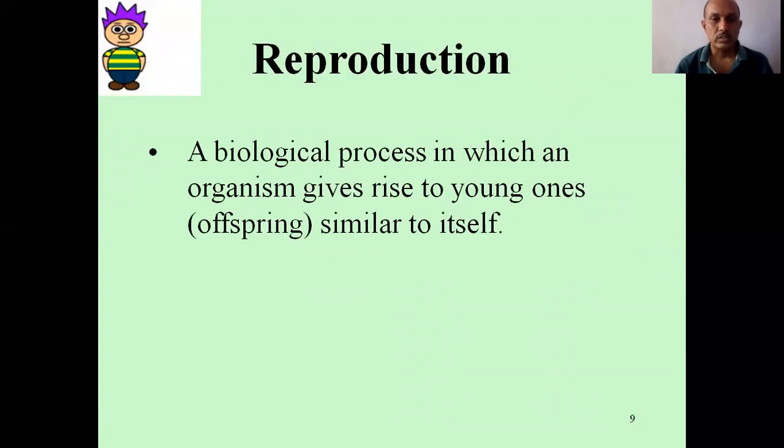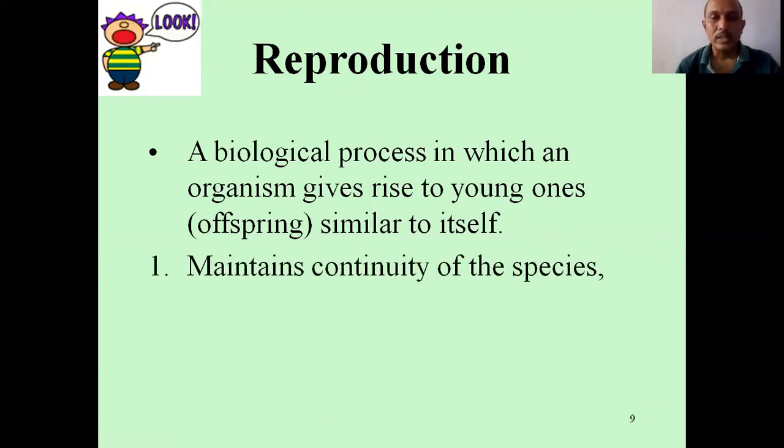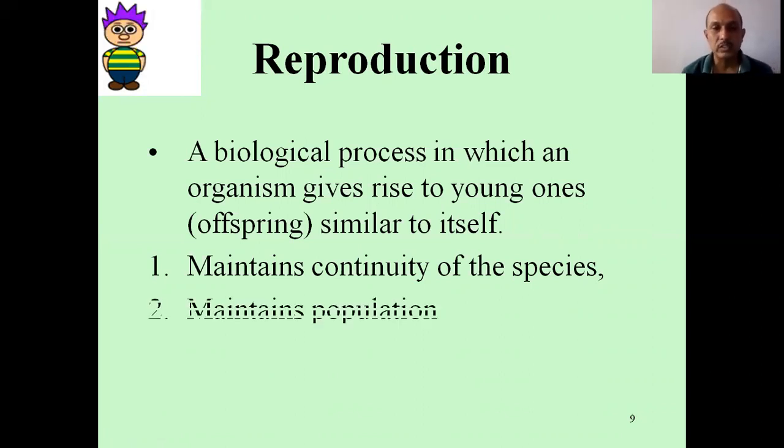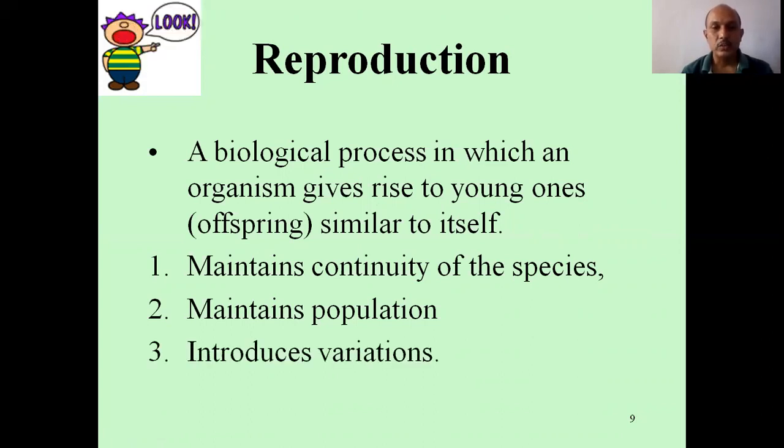Now reproduction: a biological process in which an organism gives rise to young ones, offsprings similar to itself. That process is called reproduction. Why is reproduction important? Reproduction is important to maintain the continuity of the species, maintain a population, and introduce variation. So for these three purposes, reproduction is very, very important.